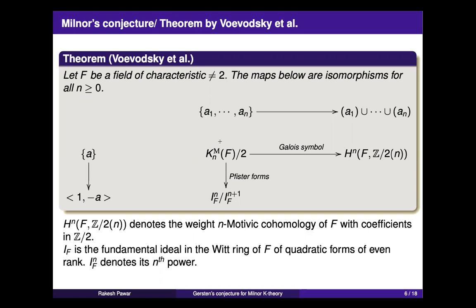And the theorem is that when the characteristic of the field is not equal to 2, both these maps are isomorphisms. So this shows the importance of Milnor K theory, which connects the theory of quadratic forms, studied using this graded ring I to the power n by I to the power n plus 1, to Galois cohomology, which is somehow related to motivic cohomology. Okay. So this is just to give an idea about how this fits into the other important objects. Okay.